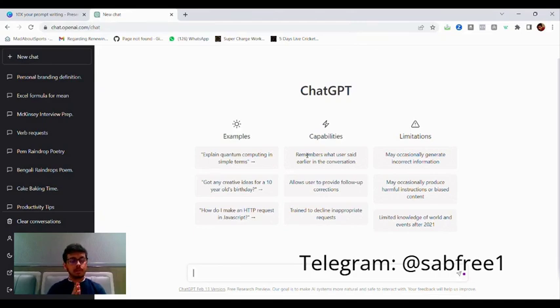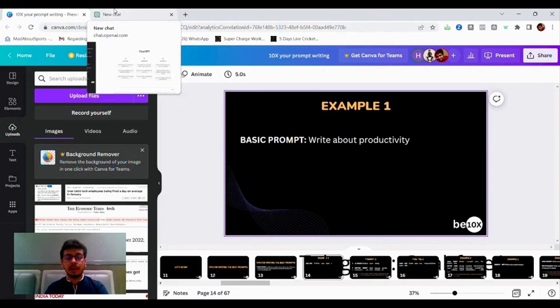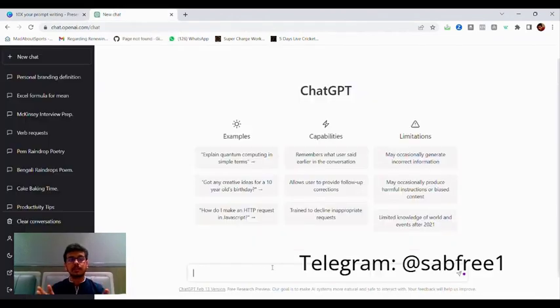I want you all to watch the entire example first, pause the screen, press the space bar, and then implement the same thing in your systems as well. This will help you in practicing. Okay, so let's do the first one. Let's say you have to write about productivity, but you have a specific use case in mind. But you ask ChatGPT a very simple thing: write about productivity.